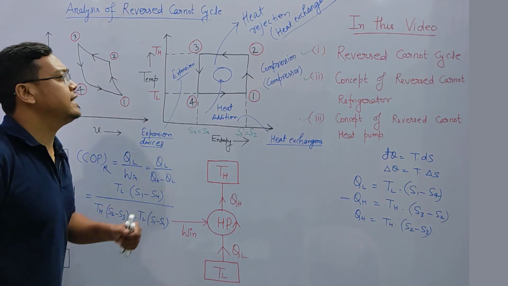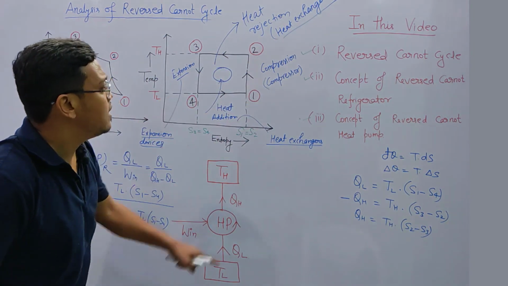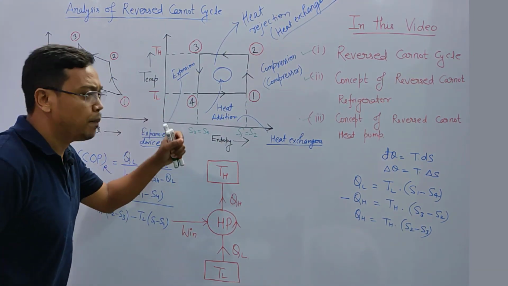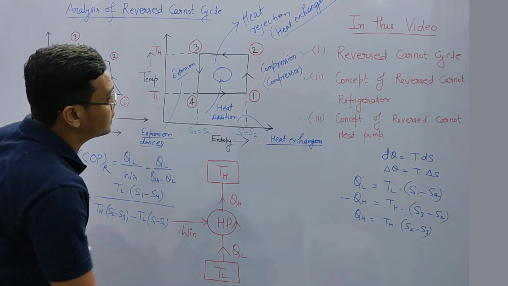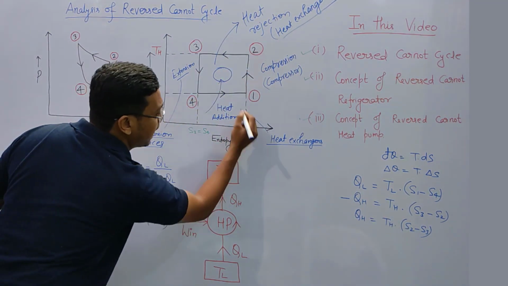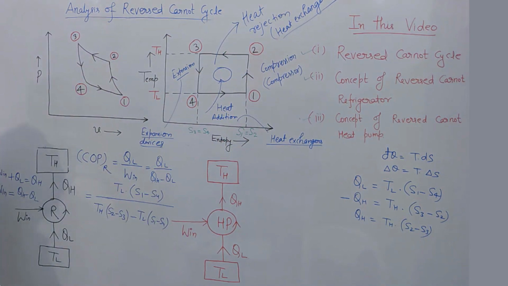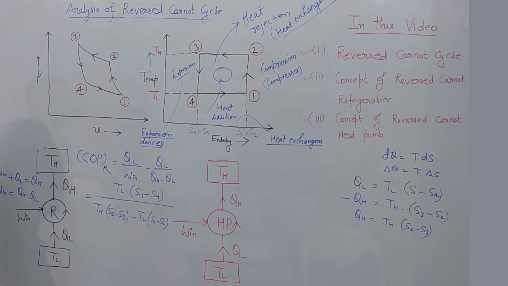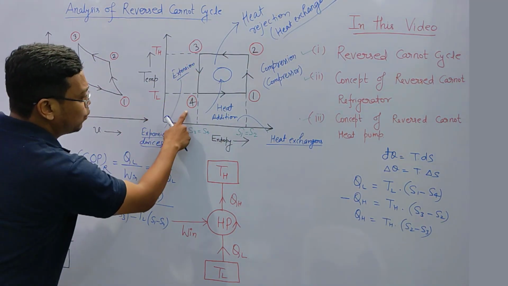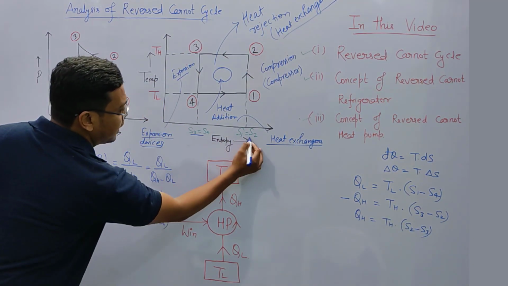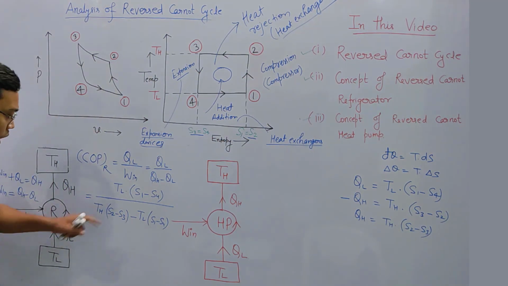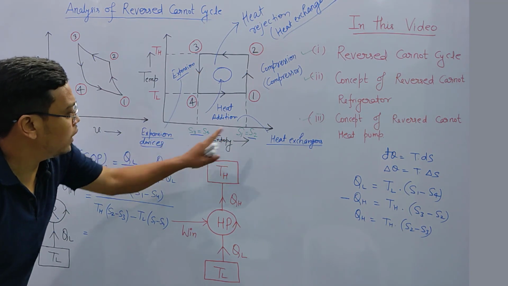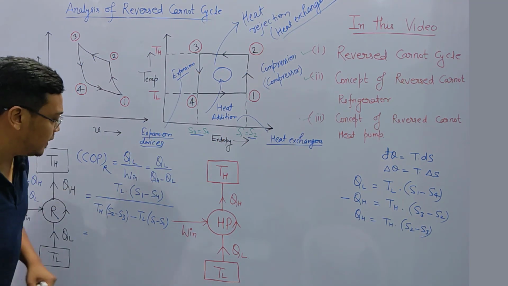Now friends, you can easily see process 1 to 2 is a reversible adiabatic process, or constant entropy process, or isentropic process. So from 1 to 2 entropy is the same, S1 is equal to S2, and process 3 to 4 is also an isentropic process. So S3 is equal to S4. I have written here. Okay friends, now S1 is equal to S2 and S3 is equal to S4.